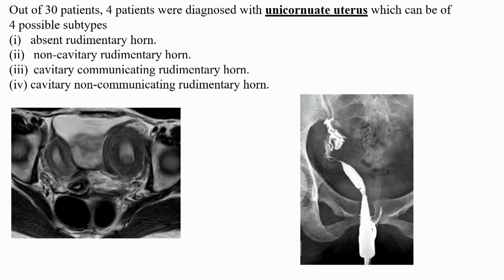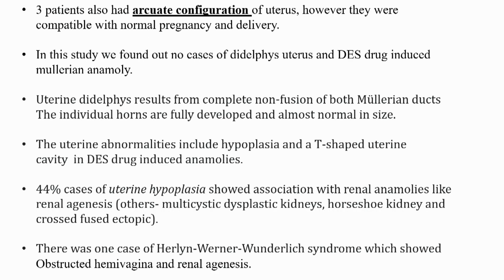In this study, we found no case of Didelphys uterus and DES drug-induced Mullerian anomaly. Uterine Didelphys results from complete non-fusion of both Mullerian ducts. The individual horns are fully developed and almost normal in size. The uterine abnormalities include hypoplasia and T-shaped uterine cavity in DES drug-induced cases. 44% of cases of uterine hypoplasia showed association with renal anomalies like renal agenesis. Others include multicystic dysplastic kidney, horseshoe kidney, and cross-fused ectopic kidney. There was 1 case of Herlyn-Werner-Wunderlich syndrome which showed the obstructed hemivagina and renal agenesis.